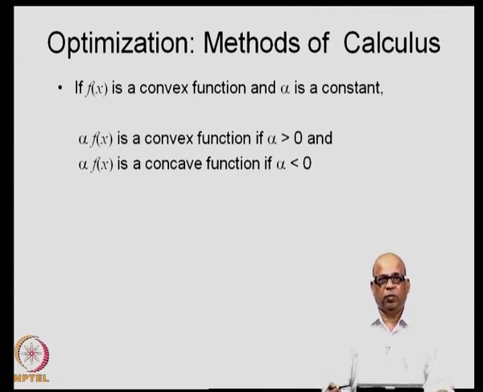Why are we interested in the definitions of concave and convex functions? If you know that the function that you are optimizing is in fact a convex or a concave function, and you are looking at the minimum value or the maximum value, and you have methods of isolating or identifying a local minimum, you will be sure that the local minimum also corresponds to the global minimum in that range, if it is in fact a convex function. And that is where the notions of convex functions and concave functions will be of use.